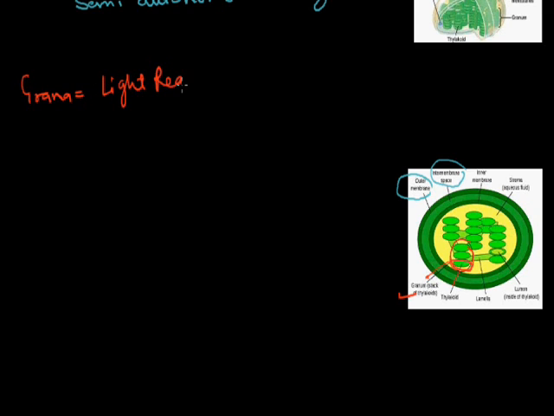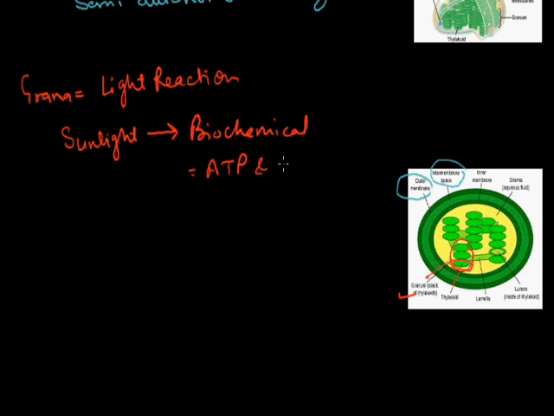Light reaction means the light energy or sunlight energy converts into biochemical energy. Biochemical energy, in the sense that the sunlight converts into ATP and NADPH in the grana of the chloroplast.